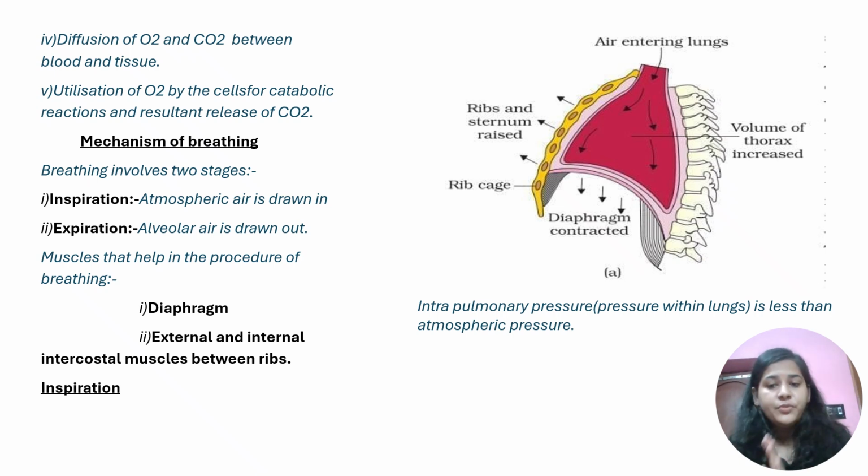Respiration. Breathing and respiration are different processes. Breathing is the process by which you take in oxygen and give out carbon dioxide. Respiration occurs in the tissues. What is respiration? Utilizing that oxygen to break down the complex food particles into simpler forms to derive energy from it, to derive ATP from it. We will read more about it in the chapter on respiration, but for now you just have to know this. So these are the steps. Many a times these steps come as an MCQ in NEET, so you need to remember this.